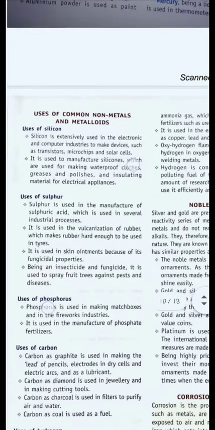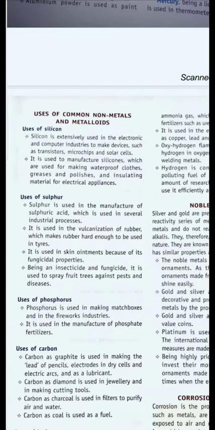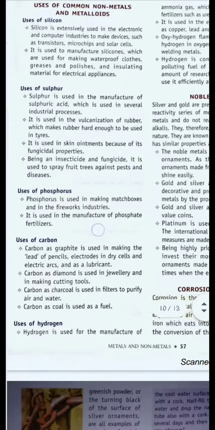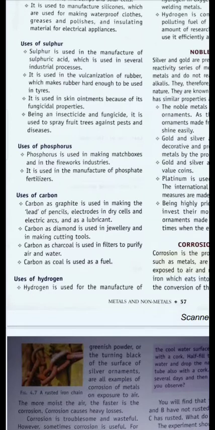Now, uses of sulfur. Sulfur is used in the manufacture of sulfuric acid and other chemicals. It is also used in vulcanization of rubber, which makes rubber hard enough to be used in tires. It is also used as insecticide and fungicide. Insecticide and fungicide are chemicals that kill insects and fungus respectively. Now, uses of phosphorus. Phosphorus is used in making matchboxes and in firework industries. It is also used in the manufacturing of NPK fertilizers, which you have heard about in your earlier classes.